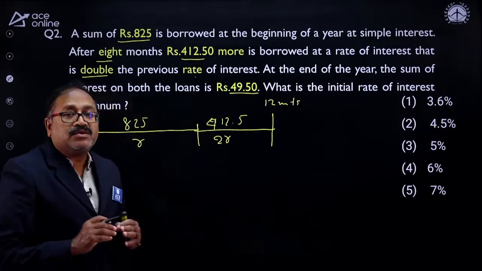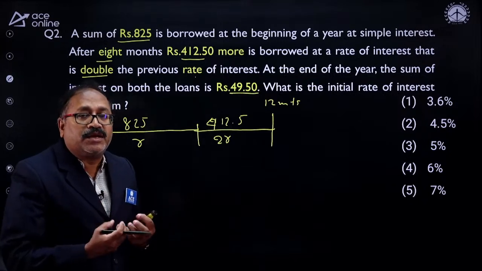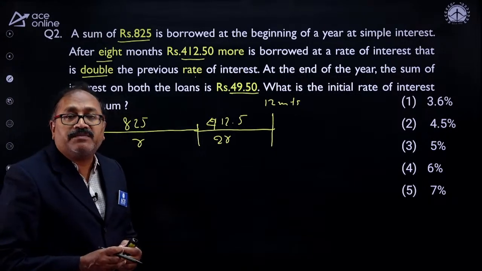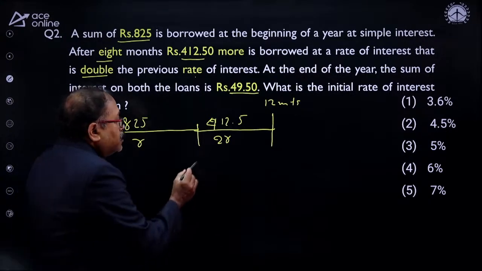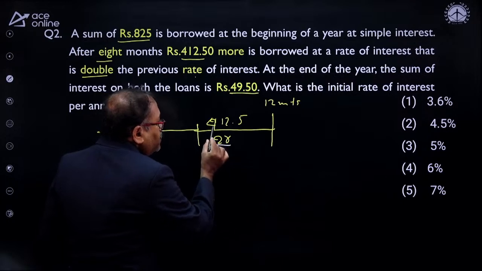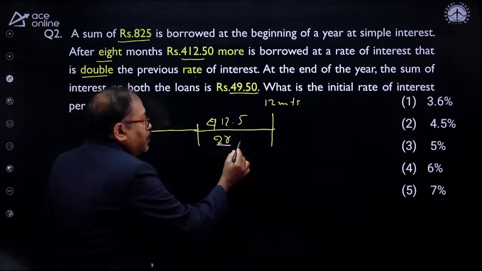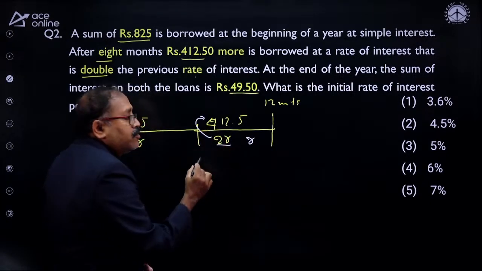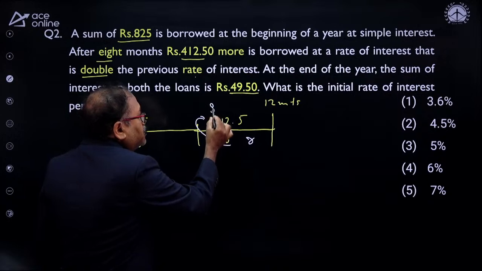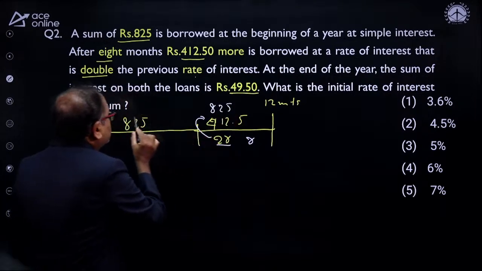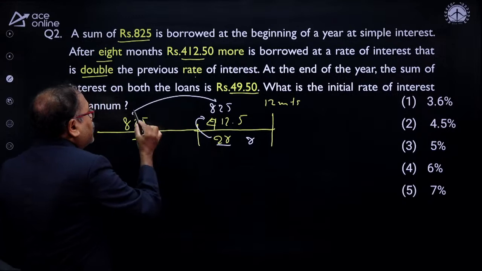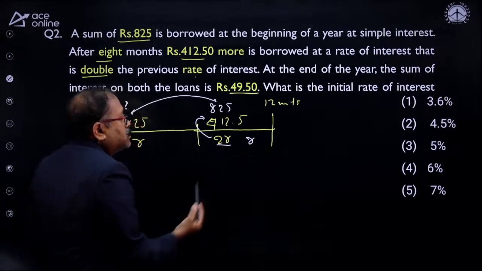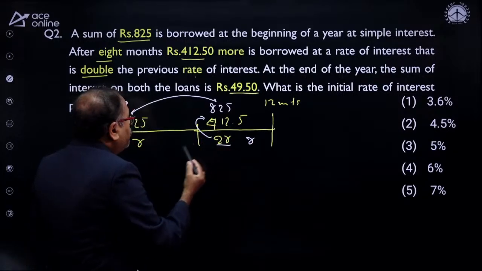Okay, 30 seconds is over. By this time you must have understood what the question is. Now the beauty of this question is, look, my friend Mr. Sumit Pawar. If this is at 2R and this is 412.5, then can I take this 2 over here? Then it will be R, and the amount will be 2 times of this, which is nothing but 825, the same as this. So that means 825 for 12 months and another 825 for how many months?